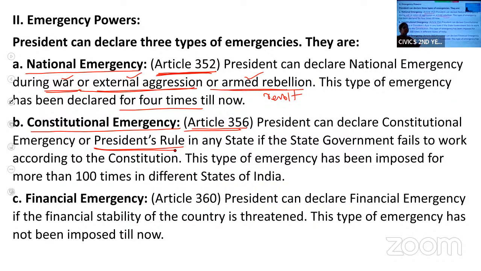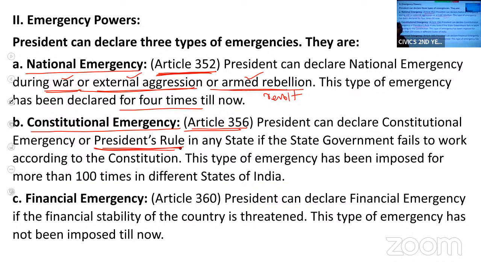That means the government of the state is unable to function according to the constitution. The governor of that state should give a written report to the president. Then the president can declare president's rule.